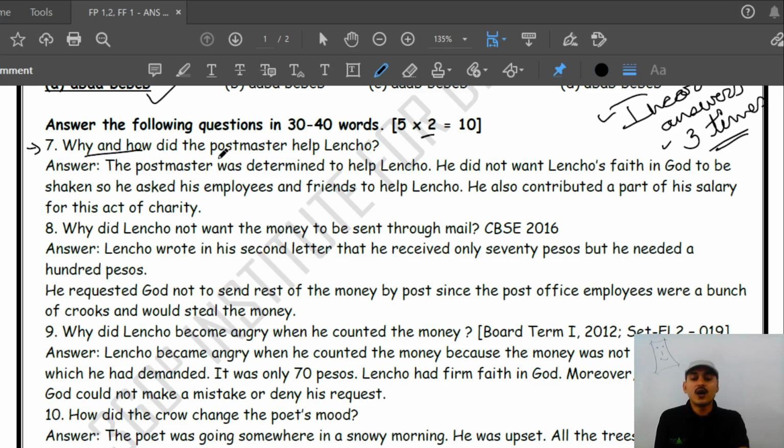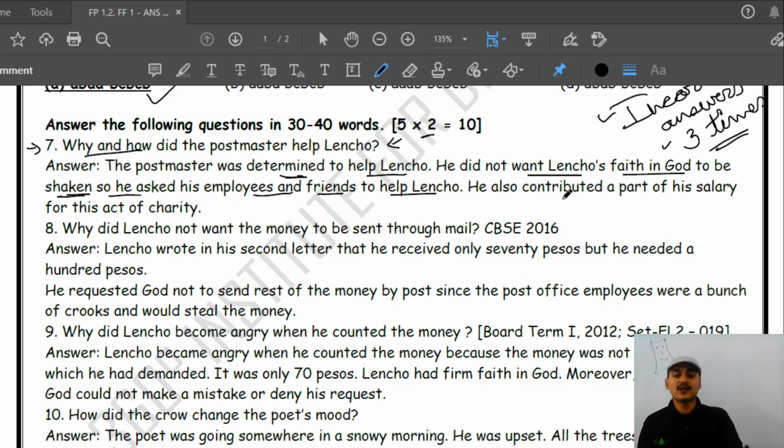Okay, next question. Why and how did the Postmaster help Lencho? We understood the Postmaster was determined to help Lencho because he did not want Lencho's faith in God to be shaken. He wanted Lencho's faith to remain as it is. He was impressed with Lencho's faith in God, so he asked his employees and friends to help Lencho.